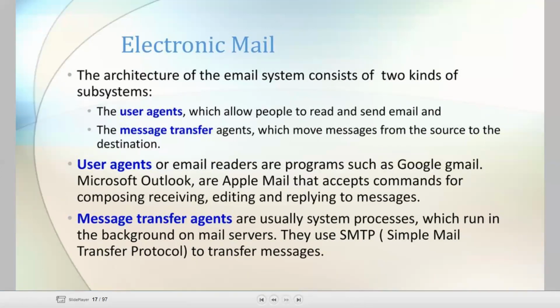The user agent allows people to read and send email, and the message transfer agent moves the message from source to destination. The name itself says that message transfer is nothing but moving the message from source to destination. The user agent will read and send the email.